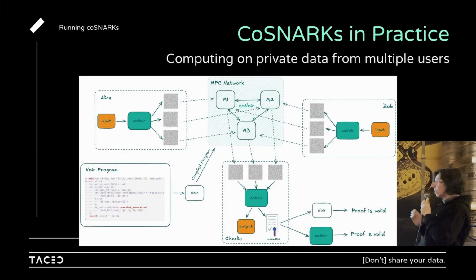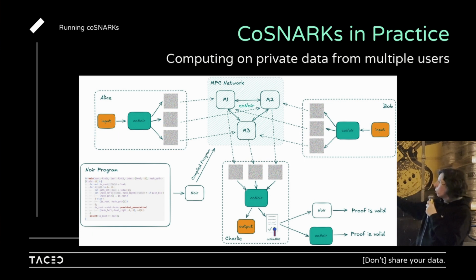So this is a picture that we showed earlier, and it's super small and you cannot really tell anything from it, but I'm just going to point and quickly explain some stuff. On the bottom left, you have this Noir program. This is, let's say, for coNoir, the Noir version of our coSNARK tooling. You just write your normal Noir program as a developer, but if you want to leverage private shared state, if you want to do private proof delegation, some dark pools, or computing on encrypted data and have a verifiable result of the computation, whatever you want.